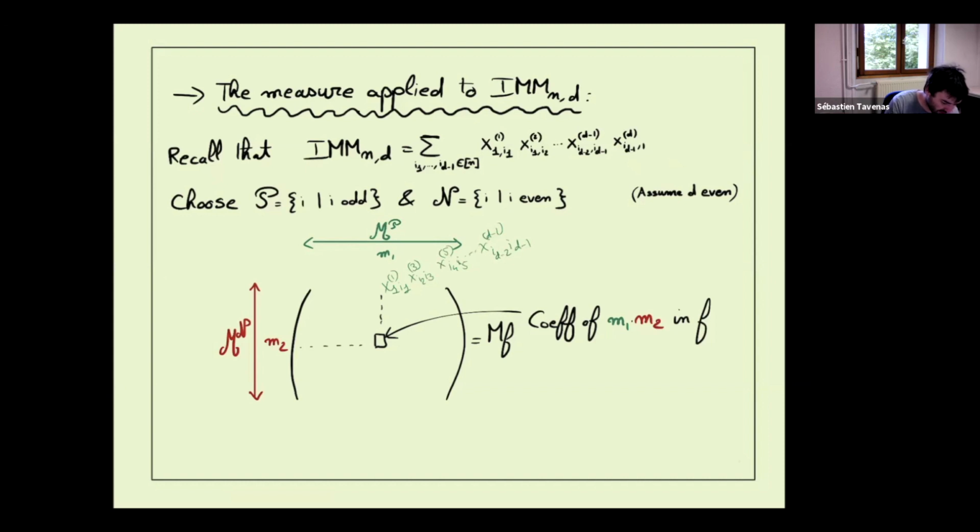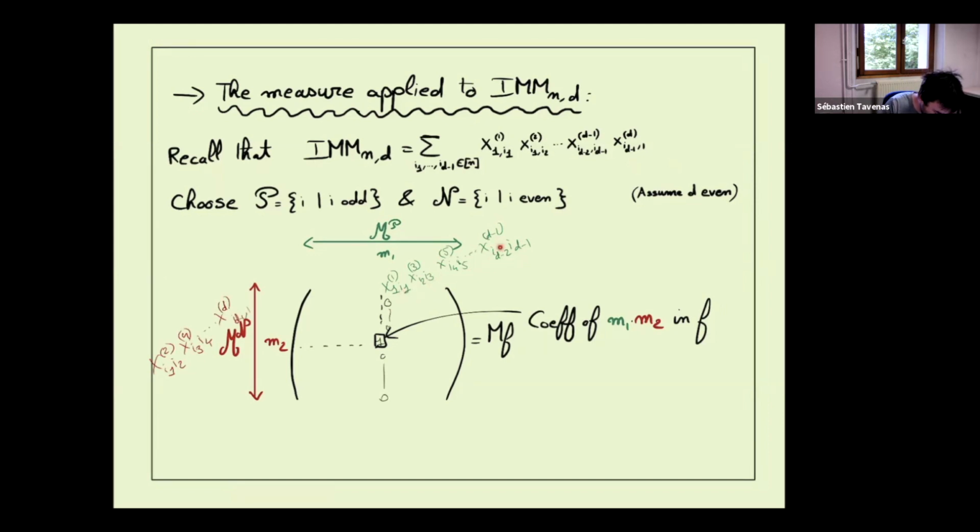Something we can notice is that every I appears exactly one time here. In particular, this matrix will have 0 everywhere, but it will have 1 exactly when the even monomial has exactly the same I. So now we have to start with X2, which has to be I1, I2, then X4, which will be I3, I4, till X_d.